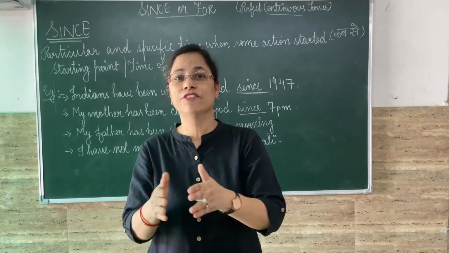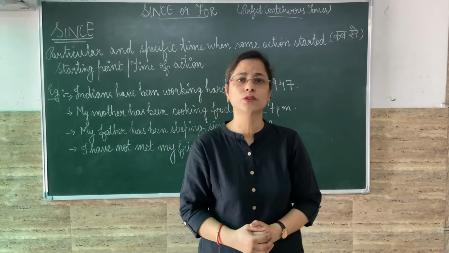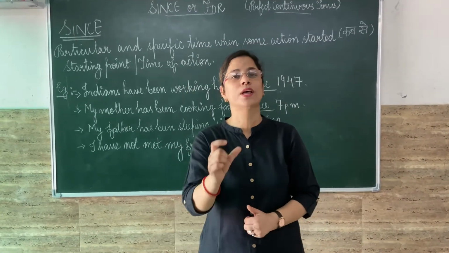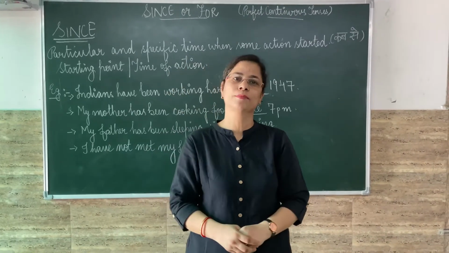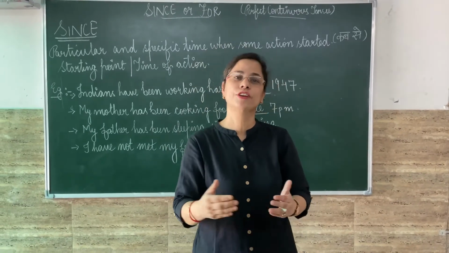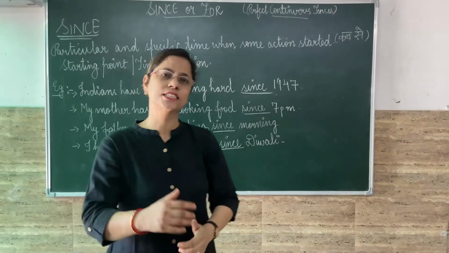What is the difference? In present perfect continuous tense, or in any perfect continuous tense, the starting time, the time when that particular action started, either a point of time or a duration of time, is given. And to show that duration or point of time, we use since and for.